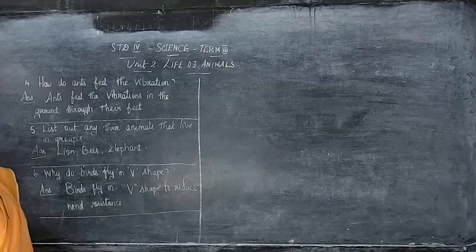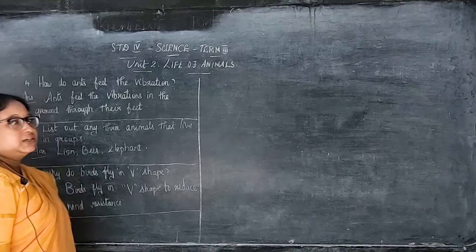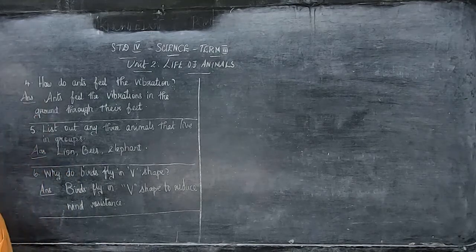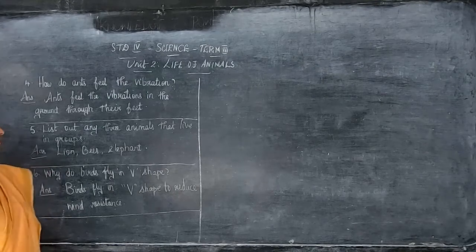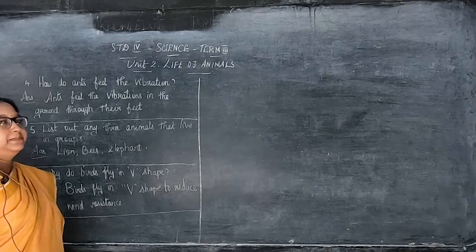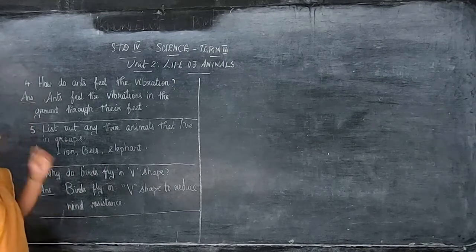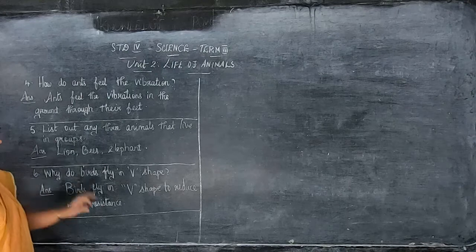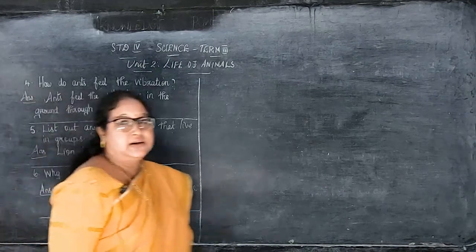So 4th one: how do ants feel the vibration? Ants feel the vibrations in the ground through their feet. 5th one: list out any 3 animals that live in groups. Lion, bees, elephant. Why do birds fly in V shape? Birds fly in V shape to reduce wind resistance.